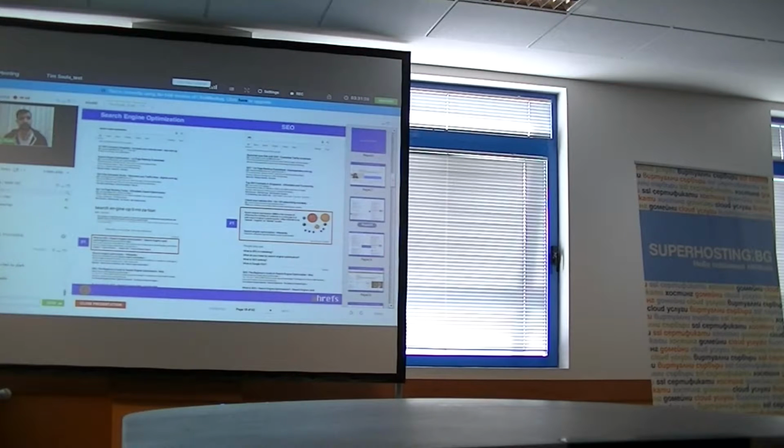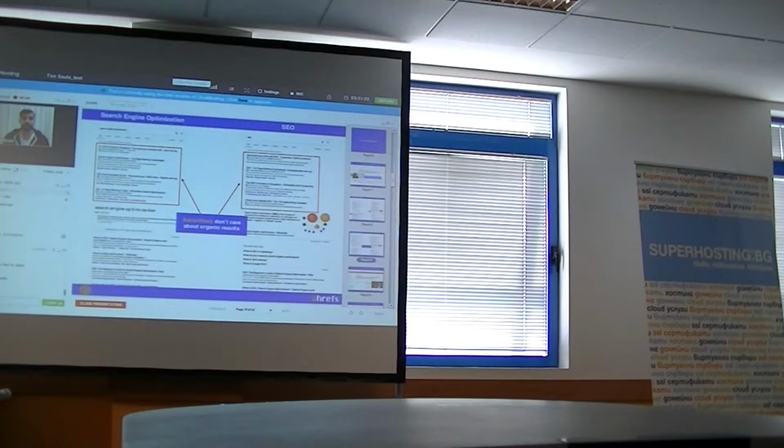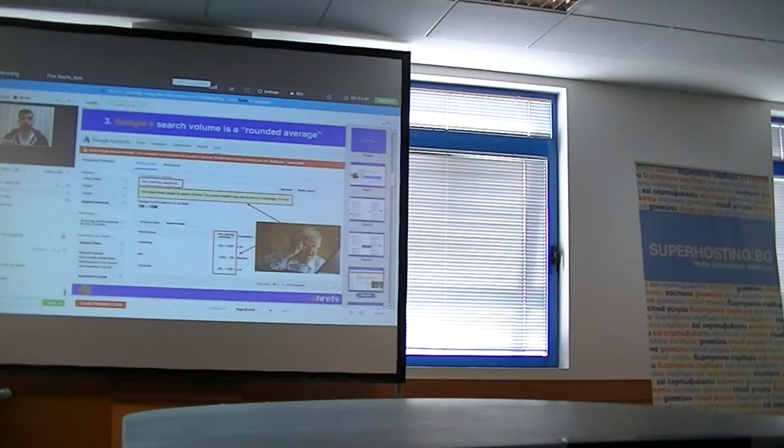So basically, the natural search results for these keywords are different, which matters a lot to SEOs. But like I said, this doesn't matter for advertisers, because their advertisements are always above the natural search results, and they don't care if the search results for two keywords would be different or not.